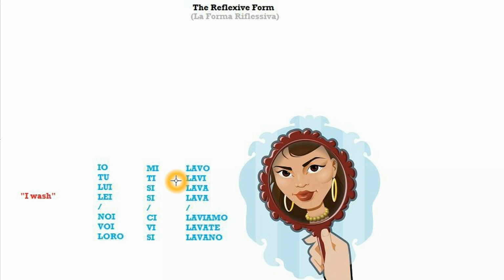Lavo, lavi, lava, lava, laviamo, lavate, lavano. This is because the verb to wash, lavare, is an are type verb. We've seen in the present simple video that this is the right conjugation. What is the problem with this reflexive form? I told you what it is.